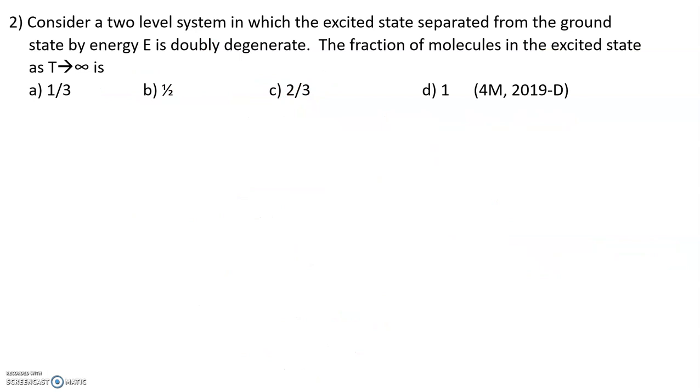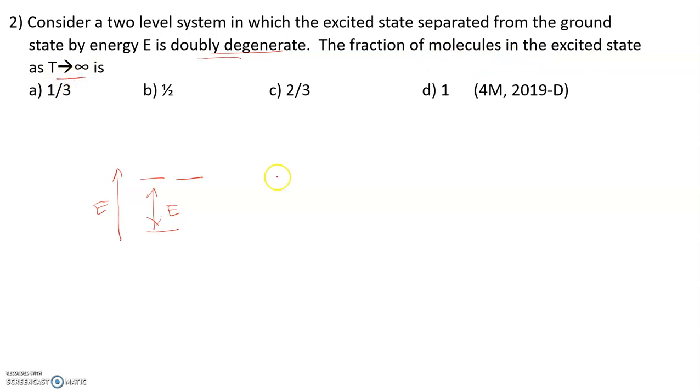Question number 2. Consider a two-level system in which the excited state, separated from the ground state by an energy E, is doubly degenerate. So what is given here is that we have an excited state which is separated from the ground state by an energy E, and that excited state is doubly degenerate. The question is: the fraction of molecules in the excited state as temperature approaches infinity is.